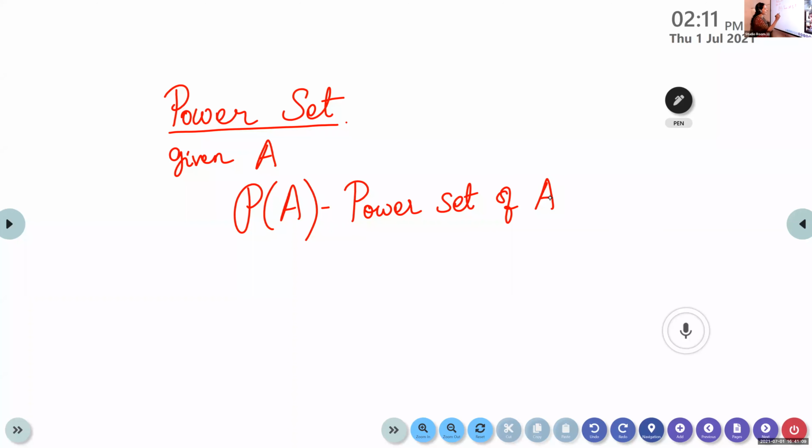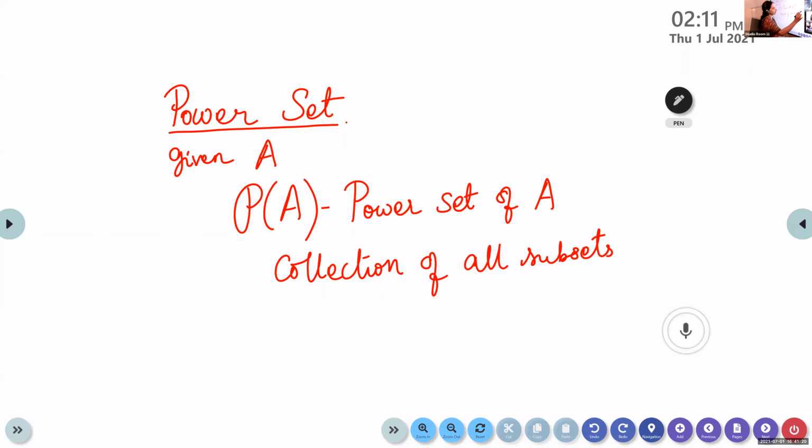It is the collection of all subsets. You consider all possible subsets of A, the collection of all possible subsets of A, and that will give the power set.